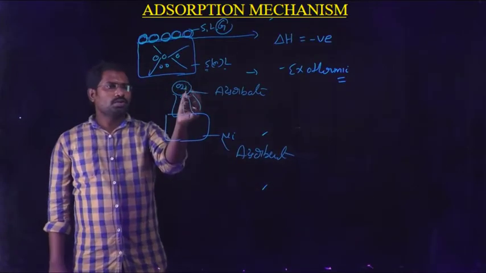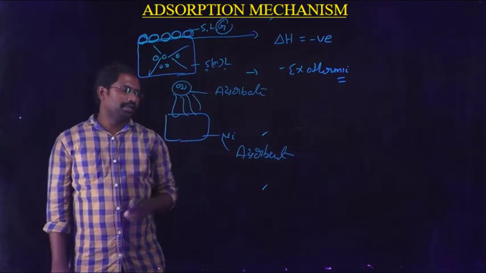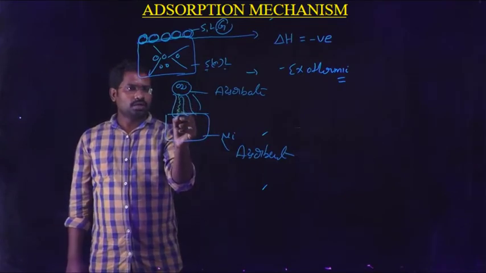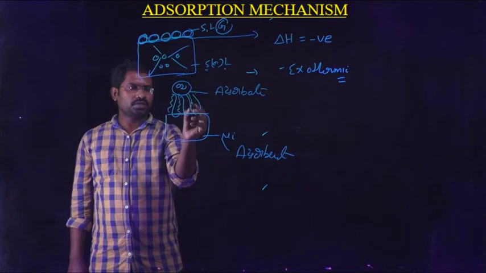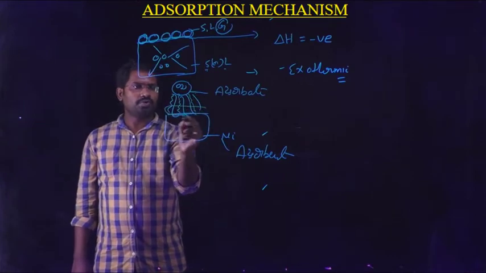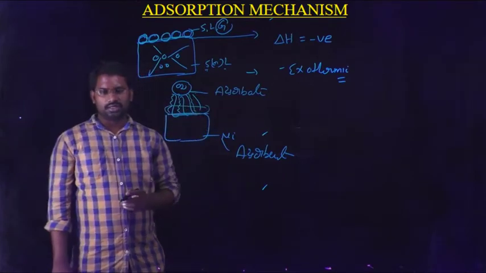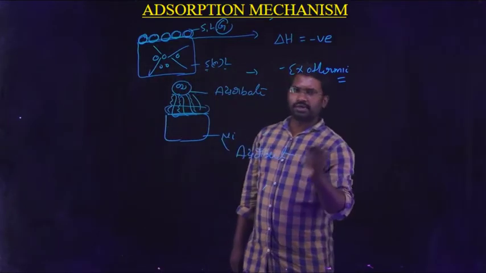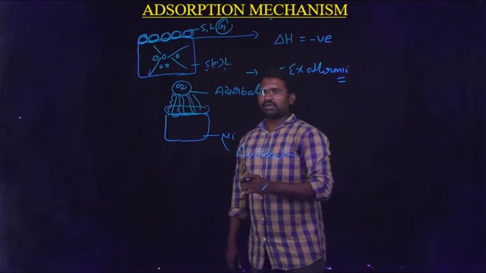When oxygen molecules are deposited or concentrated on the surface of the nickel metal, and the gas molecules are located on the surface of the nickel metal, the entropy value of the gas molecules is restricted. Therefore, we know that entropy measures the randomness of the molecules.